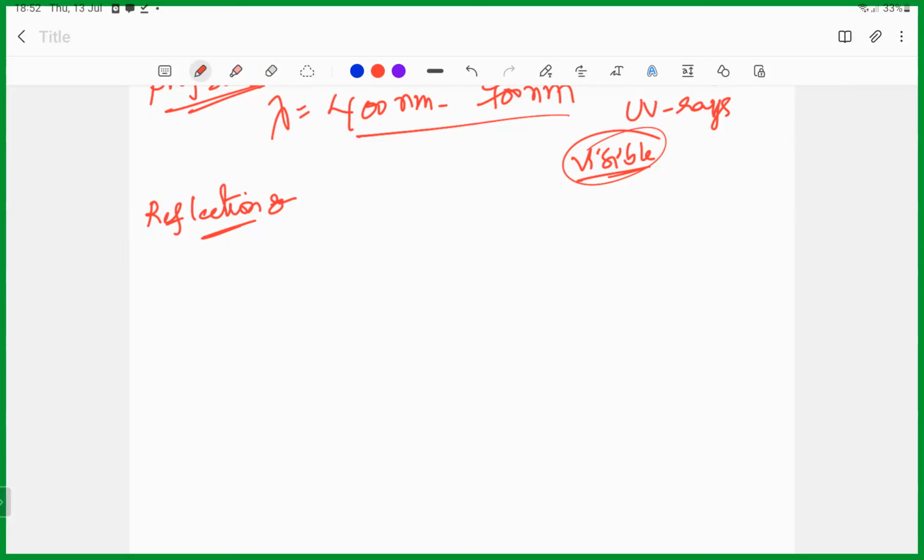The center part is called pole. Just remember the terms. Here the center part is here. These are called pole. Pole is represented by the capital letter P.